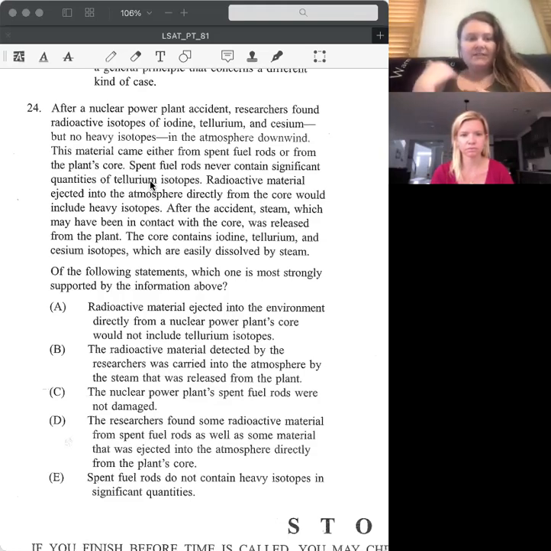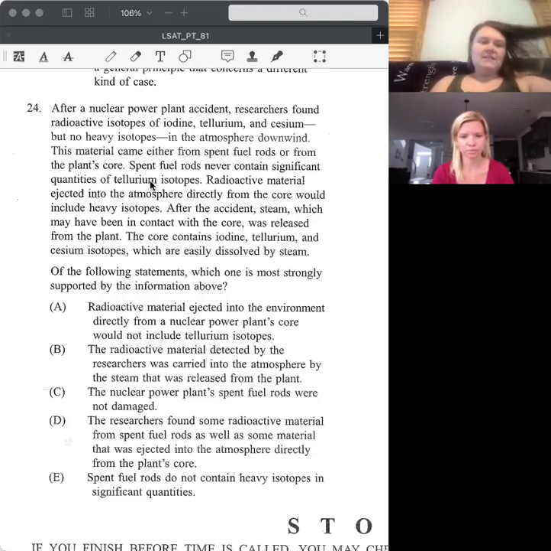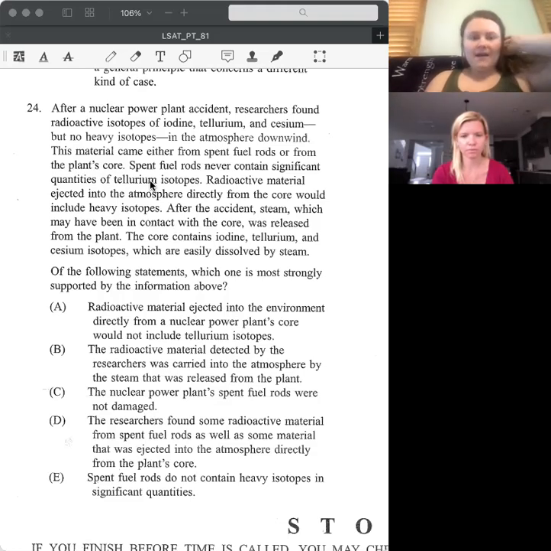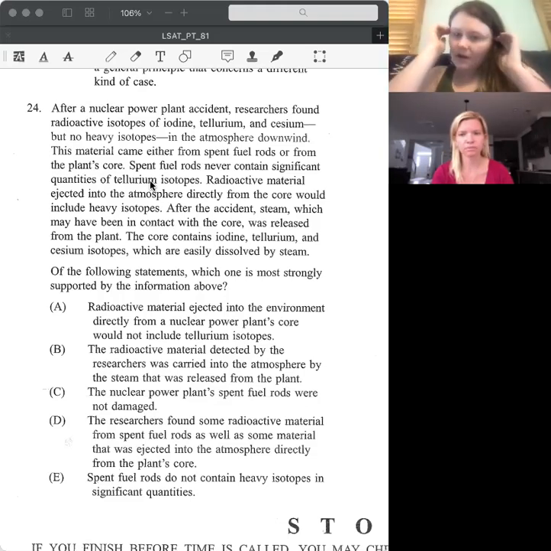Radioactive material ejected into the atmosphere directly from the core would include heavy isotopes. But wait, we don't have heavy isotopes. After the accident, steam which may have been in contact with the core was released from the plant. The core contains iodine, T, and C, which are easily dissolved by steam. So steam came in contact with the core and released these three things.